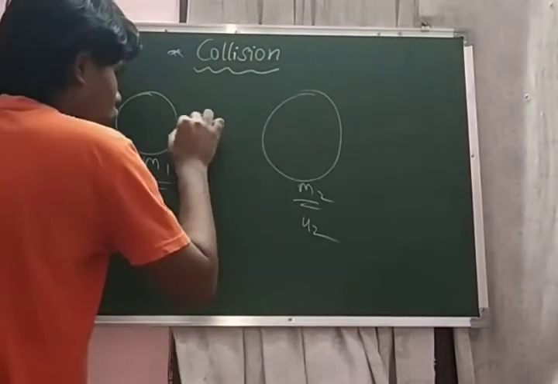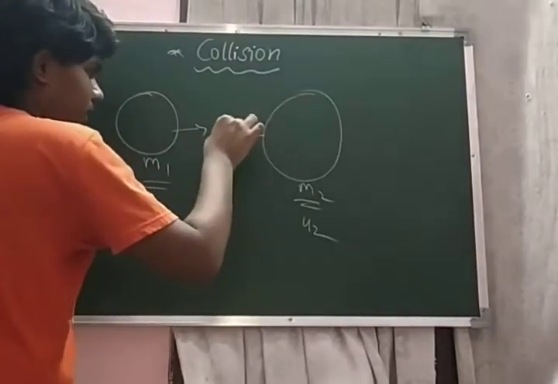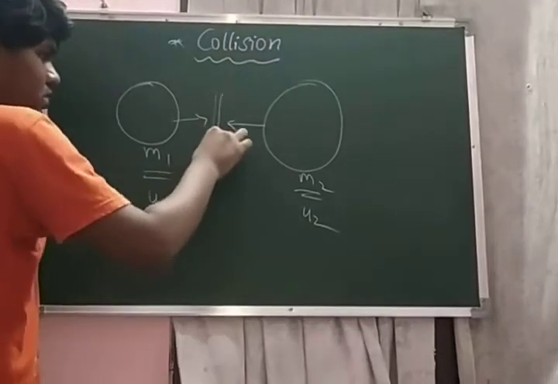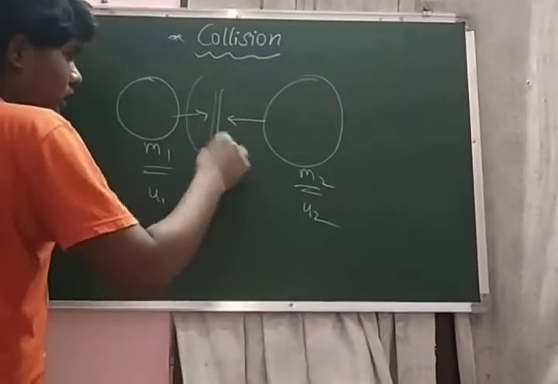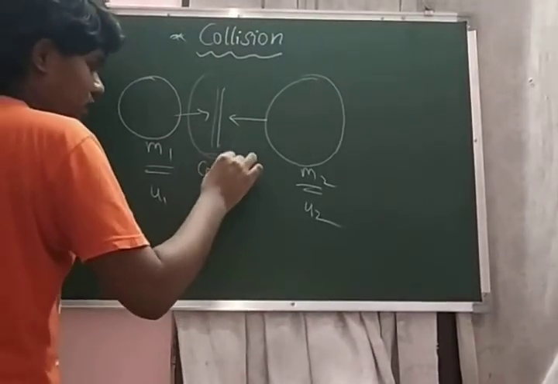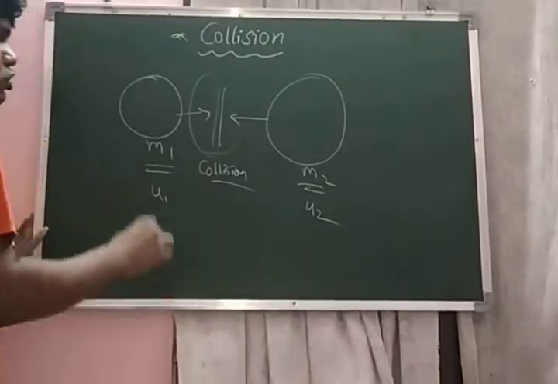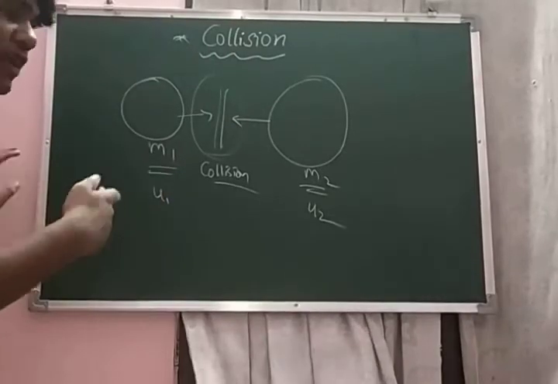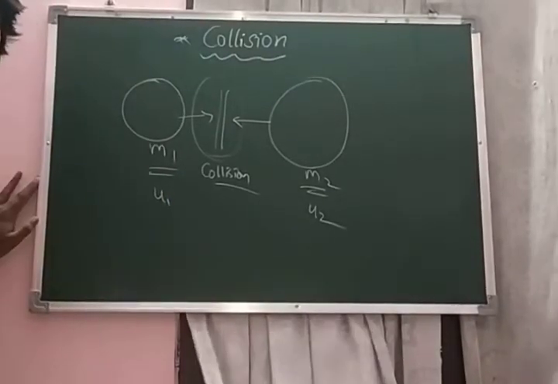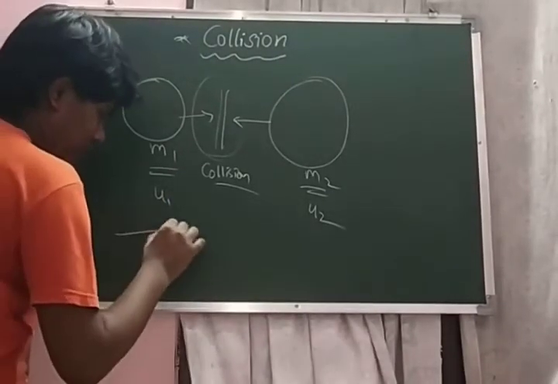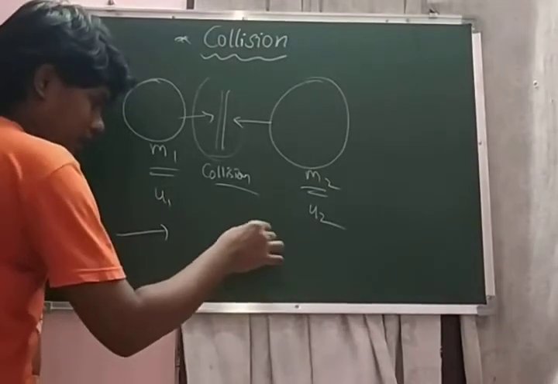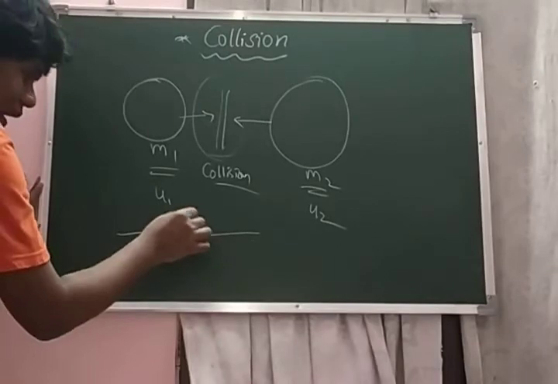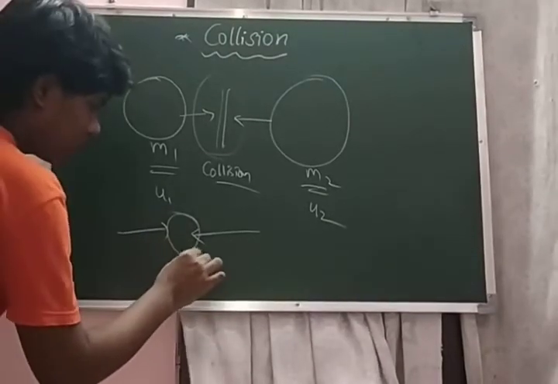When these two are approaching each other and meet at one place, this meeting is called a collision. For example, in accidents we generally see a vehicle moving like this and another vehicle moving like this. Then the accident occurs, and this process is called a collision.